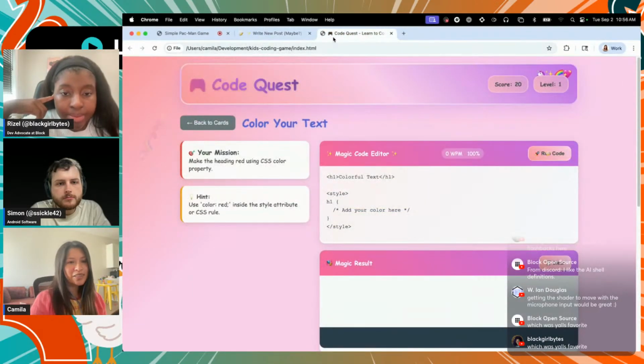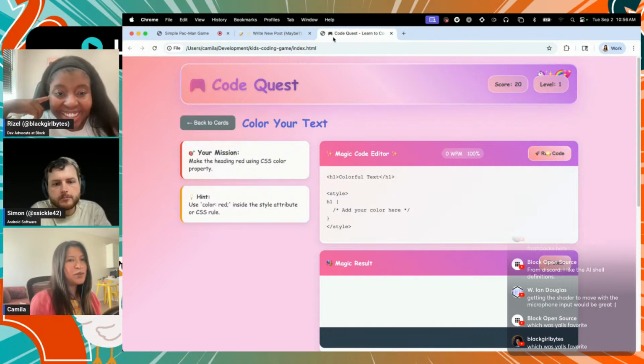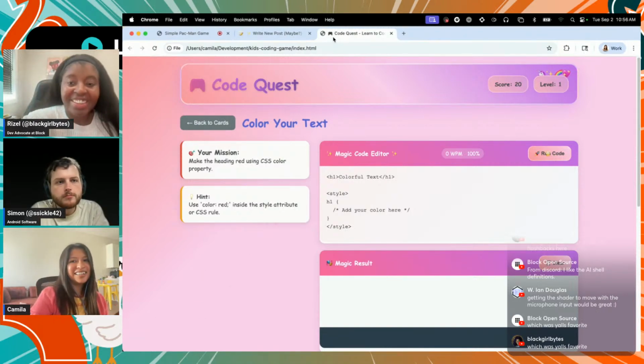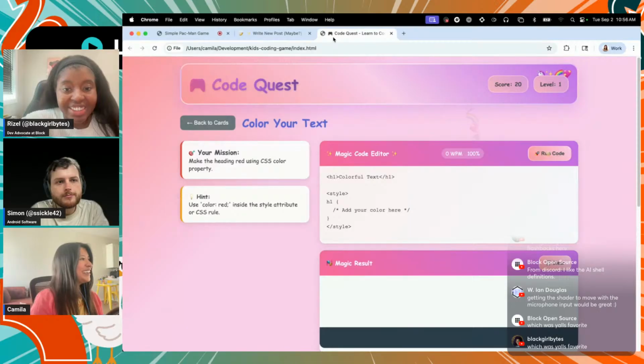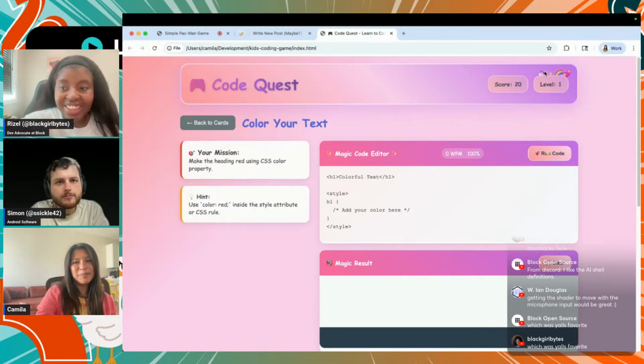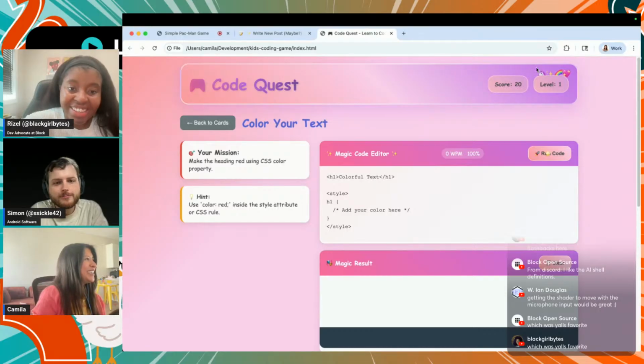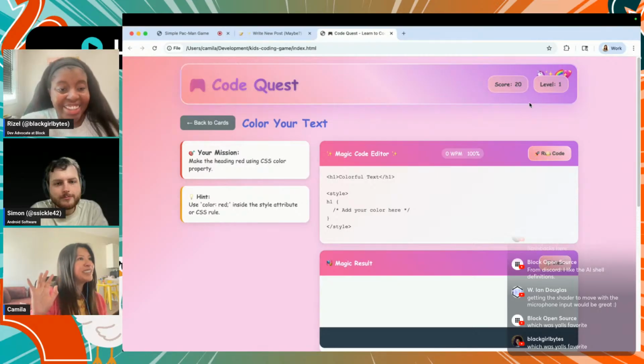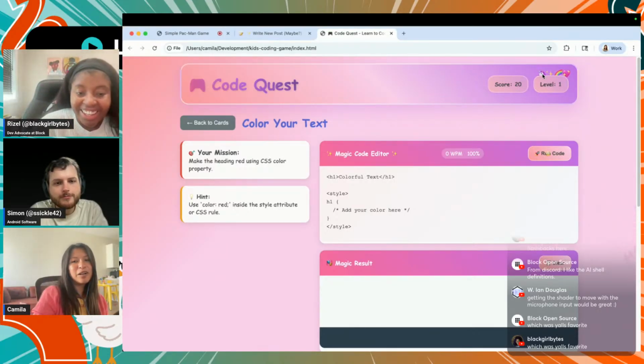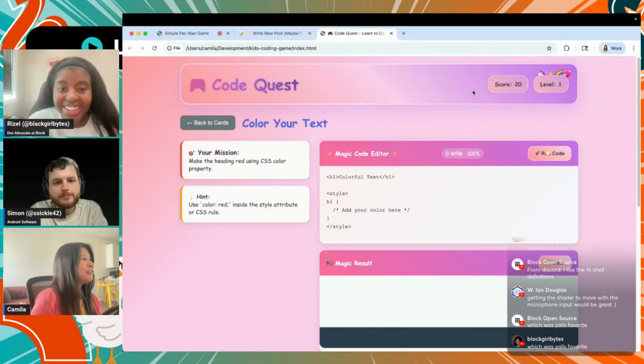And for the Code Quest, it's definitely not as creative as Simon's. I think you can see that he really likes games and he thought about it. I like how his turned out. In mine, I tried to even say make it My Little Pony style, and I think Goose has something with copyrights because it always adds emojis instead of images. Even though I tell it, sometimes it still does screenshots from the web, but no, it added some unicorn emojis, and I don't think that's enough to make it fun for kids.